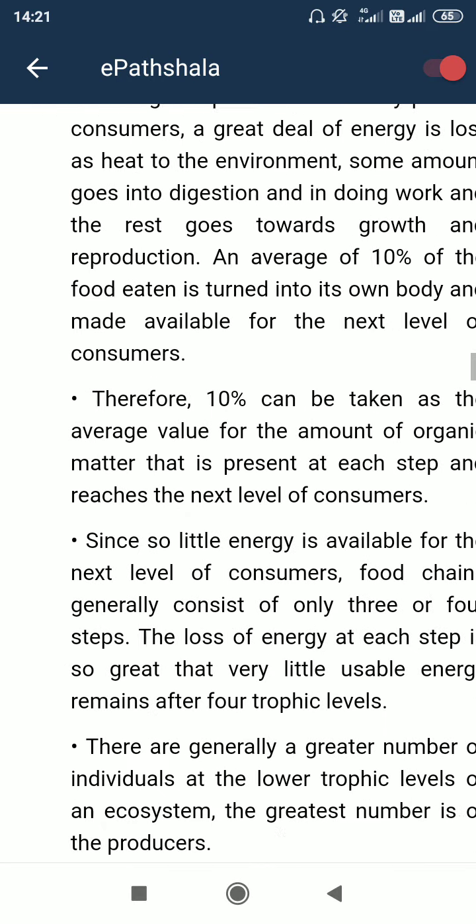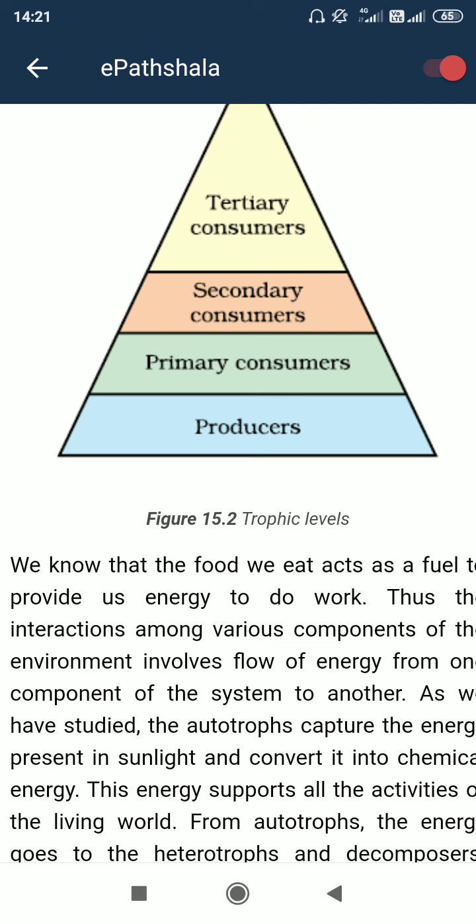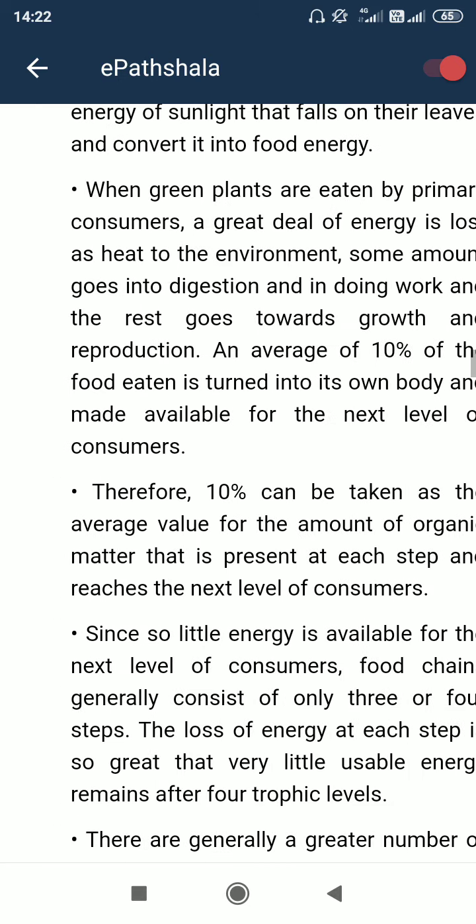Okay, so the 10% rule is there. You must remember here that of whatever energy producers have, only 10% of that energy gets into primary consumers. The remaining 90% they use for their own living purposes, like many physiological processes and many other things they do to live their life. So only 10% of the producers' energy goes upward to primary consumers, and only 10% of primary consumers' energy goes to secondary consumers, likewise. So this is the 10% rule.